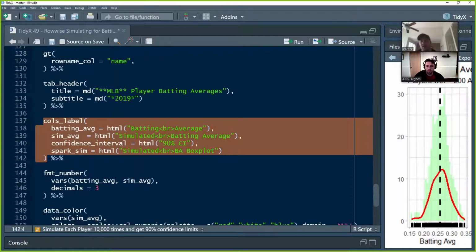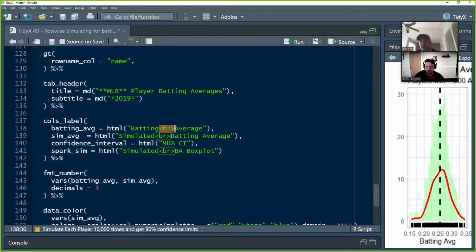Then we're going to take care of the column labels. We want to have explicit labels because the underscores look kind of silly, and we want this to look clean. So batting average, we're actually going to call it batting average with a break, so it's going to be batting on one row and then average on the next row, basically like a double row title there. We're using the HTML wrapper here. You could also use the MD wrapper here in cols label and make that bold if you wanted, or italics. Do whatever you want, really. But we use the HTML wrapper in this example.